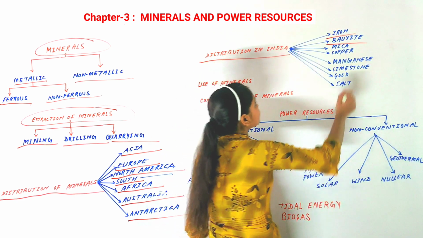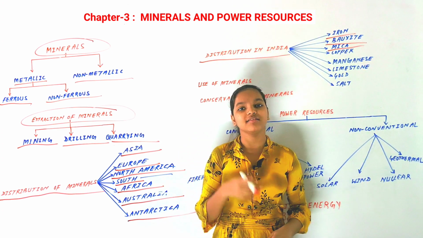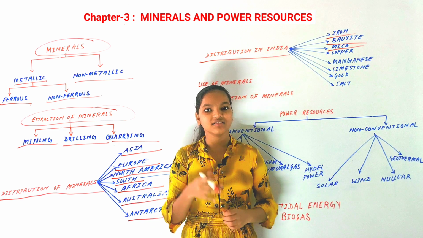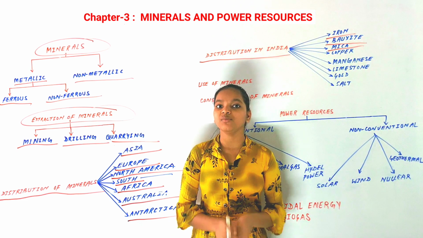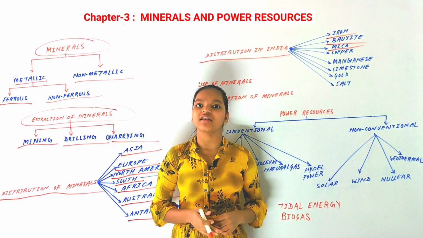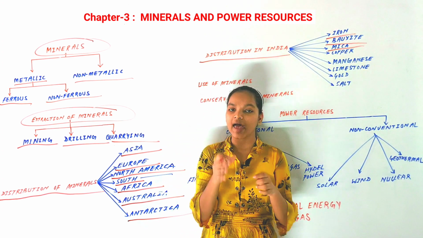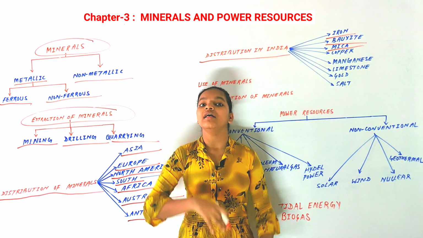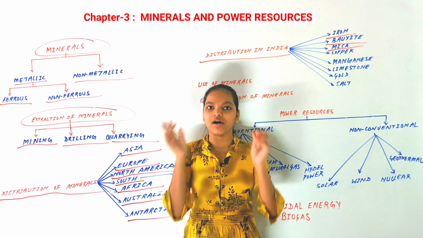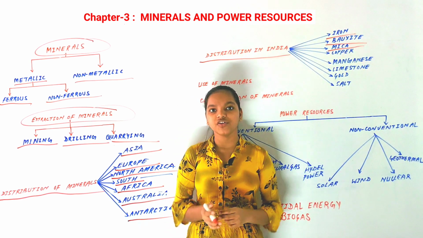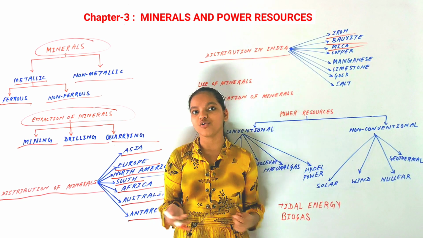Our next mineral is mica. Mica is also found in India, and the states where it is found are Chhattisgarh, Jharkhand, Bihar, Andhra Pradesh and Rajasthan. These are the major states in which mica is found. India is the biggest producer as well as the biggest exporter of mica in the world.